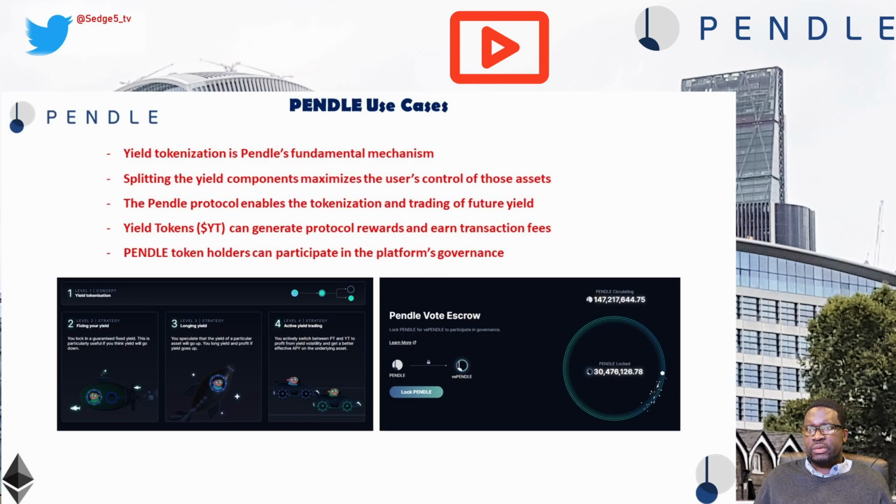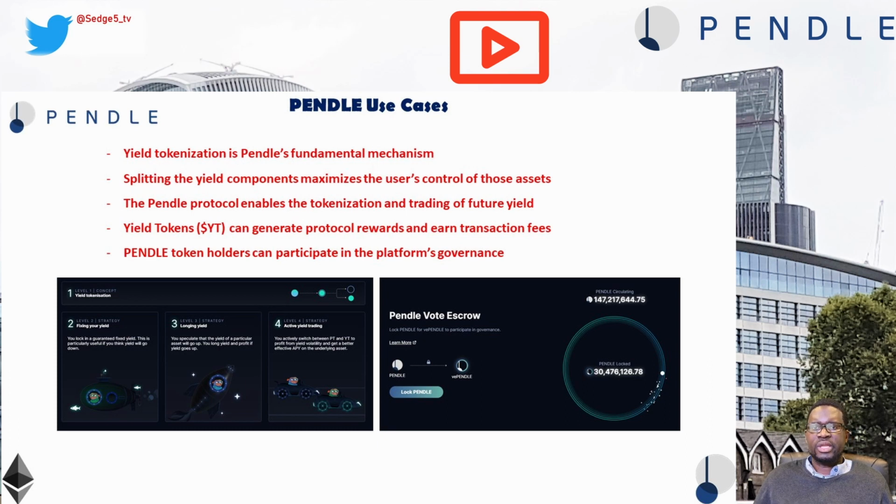Use cases for Pendle. Yield tokenization is Pendle's fundamental mechanism. Splitting the yield components maximizes the user's control of those assets. The Pendle protocol enables the tokenization and trading of future yield. A yield token can be used to provide liquidity to an automated market maker or AMM. Yield tokens can generate protocol rewards and earn transaction fees. Another way to use a yield token is to simulate an interest rate swap. This is done by locking in a return at a fixed rate by selling the yield token immediately.